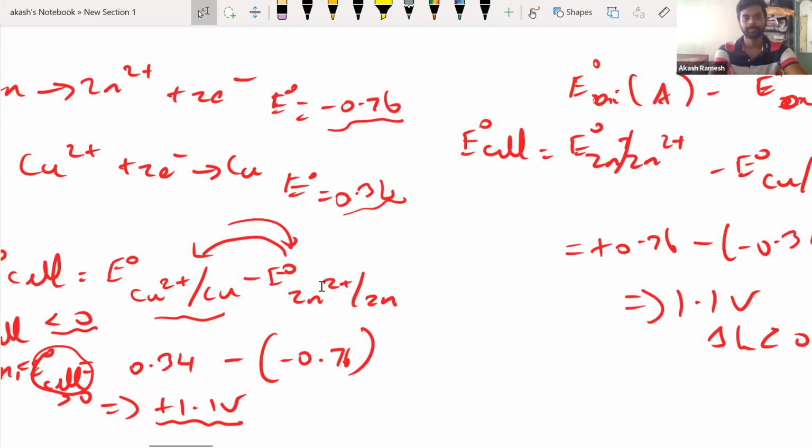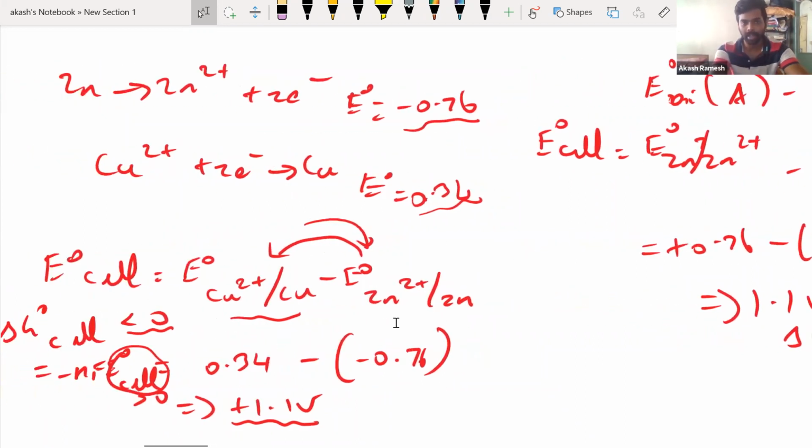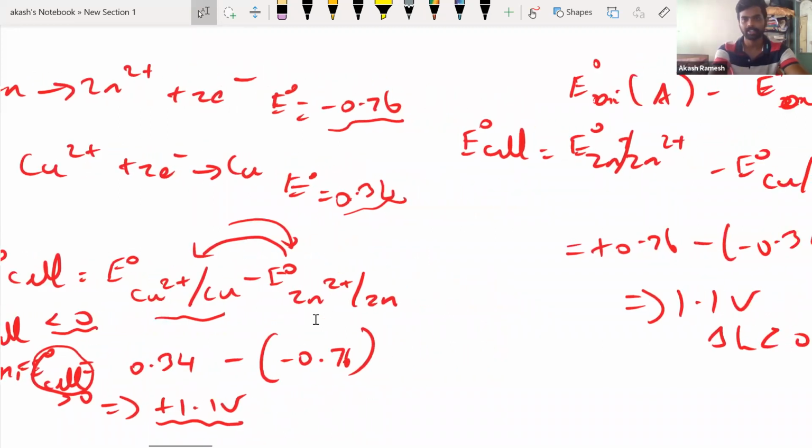And then I told you how to check whether the overall cell reaction is spontaneous or not. You calculate the overall EMF, that is E naught cell, and if it is greater than 0, then I can tell that the overall Gibbs free energy of the cell will be less than 0. That means the overall cell reaction is going to be spontaneous. That we can say, right?